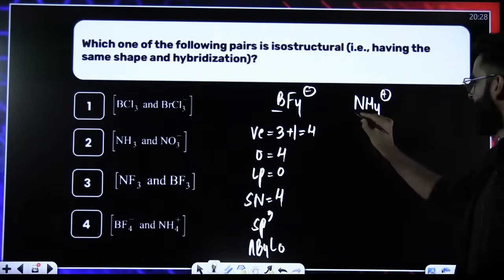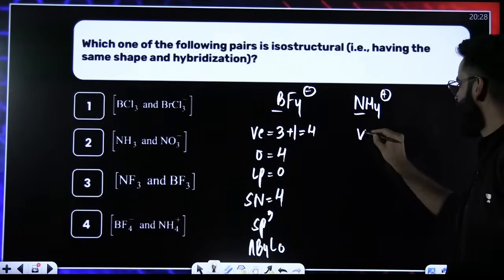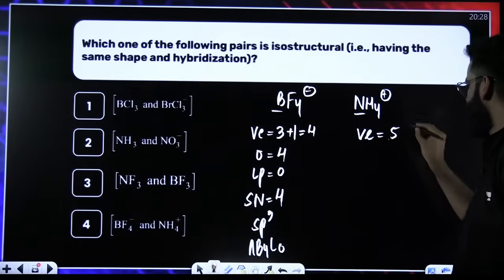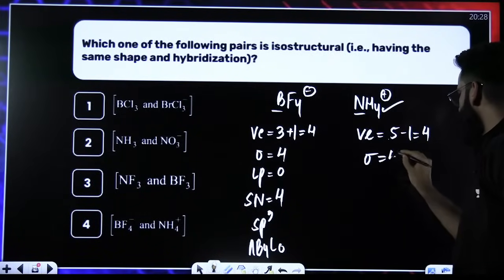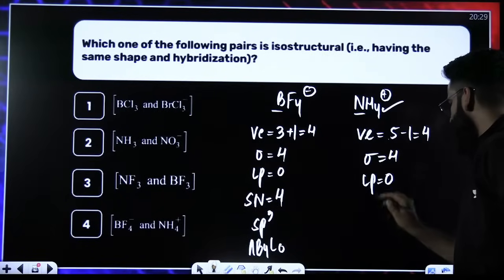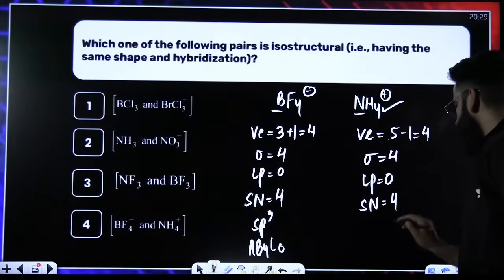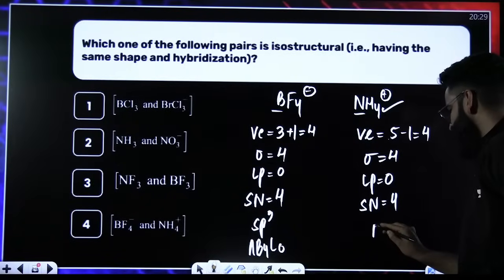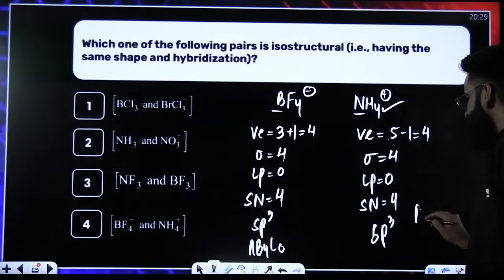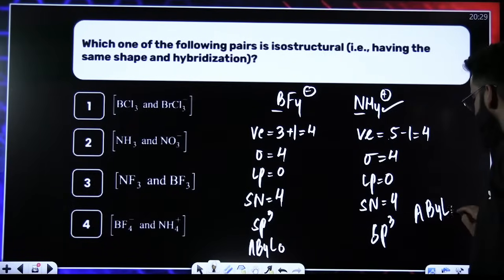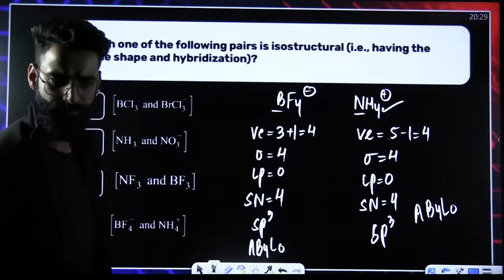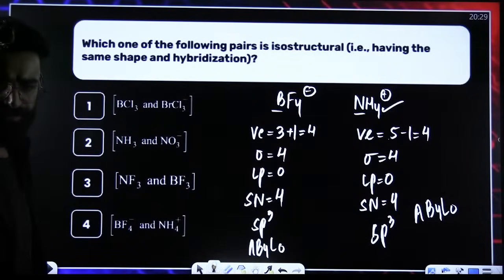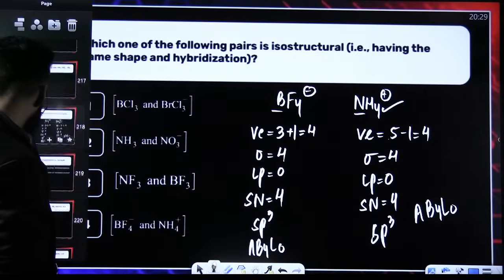Now look at the next one. Nitrogen. How many valence electrons? It should have 5, but there is positive charge, so 5 minus 1, 4. How many sigma bonds? 4 sigma bonds. How many lone pairs on nitrogen? 0. Steric number, 4 plus 0, 4. Hybridization, sp3. Type of the molecule, AB4L0. Everything is same for these two. I believe I'm clear.